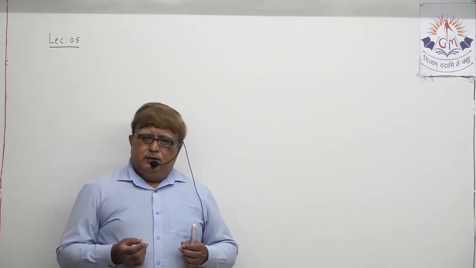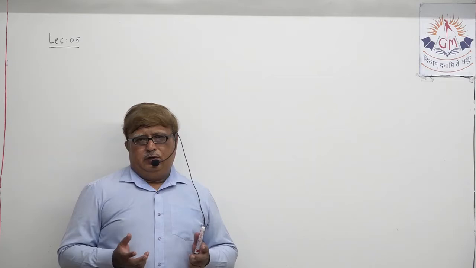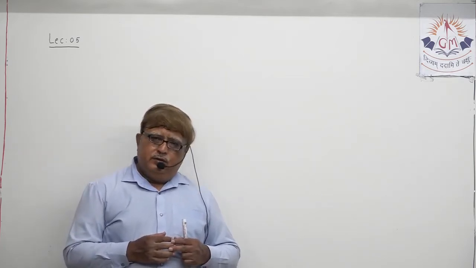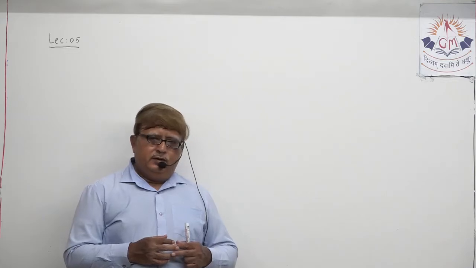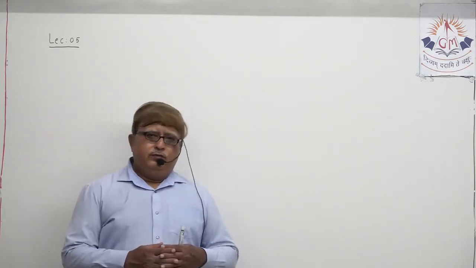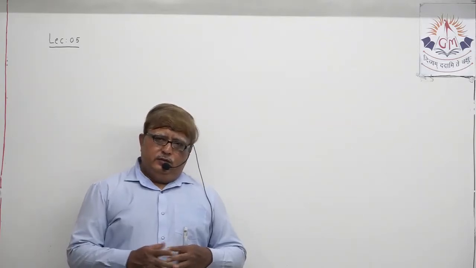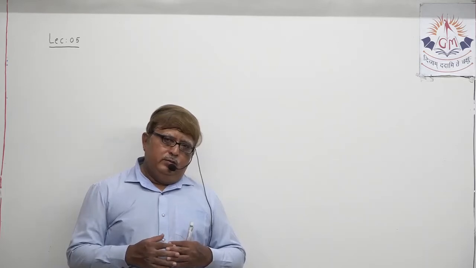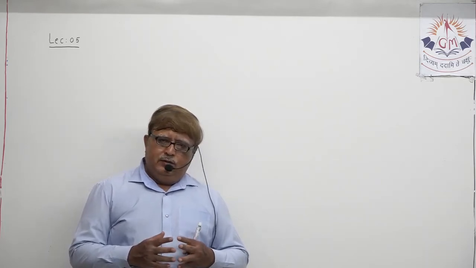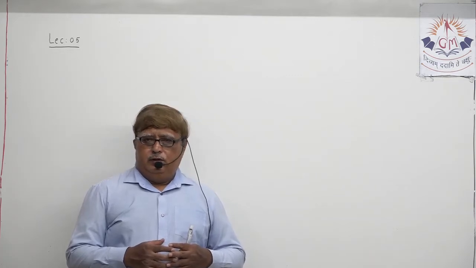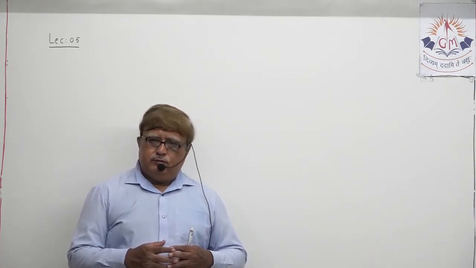Understand? The title is Reaction Between Metals and Non-Metals, topic 3.3 of your textbook. There they have given the title, how do metals and non-metals chemically react with each other.